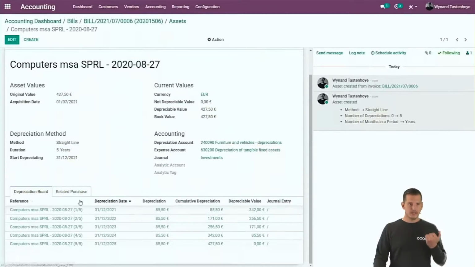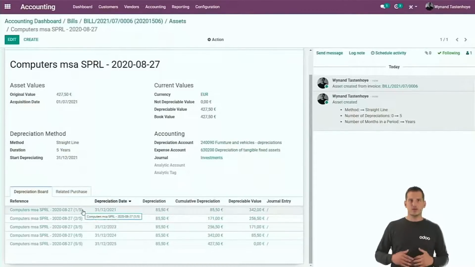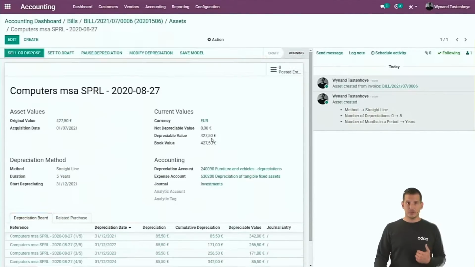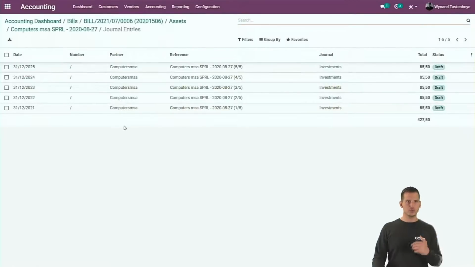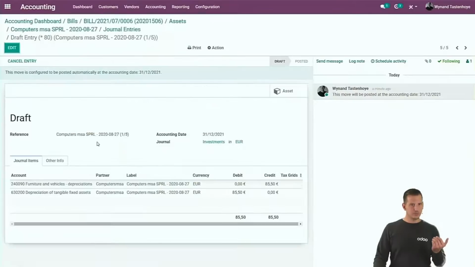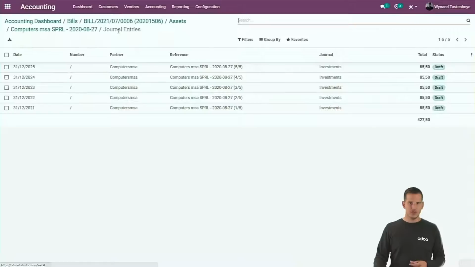So you can see that the depreciation board is ready for you, but we also immediately created all the accounting entries. They are in draft and already created, let's say, in the future. If you want to see them, you can just open it and, for example, see what will be the impact in your general ledger when we're going to post them. What is great here is that you don't have to post them, because every day Odoo will look for all the accounting entries that it needs to post, so that from the moment that you validate the bill, you don't have to intervene anymore.